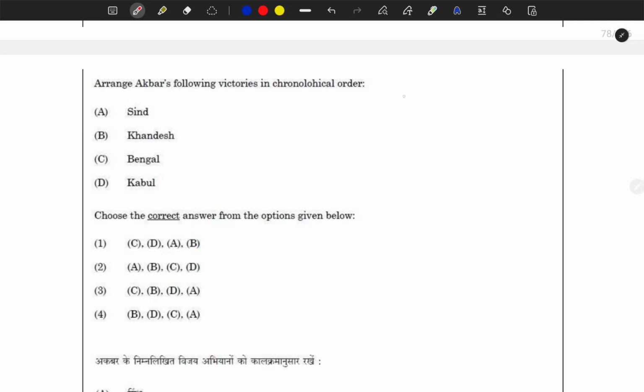So the early phase extends till 1565, and this phase was actually the phase of consolidation in and around the area of Delhi. Is there any area in and around Delhi here? No. So there is no victory or war from this phase.